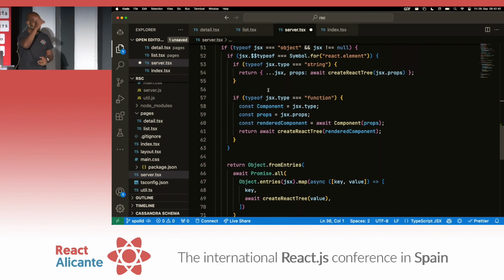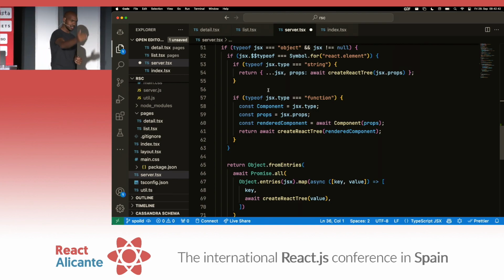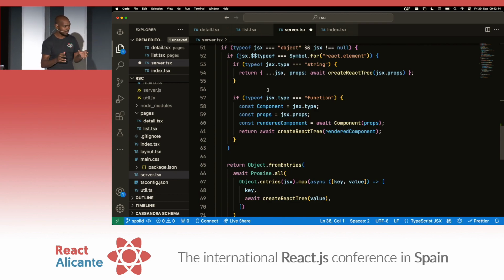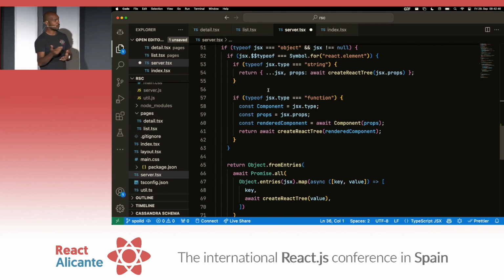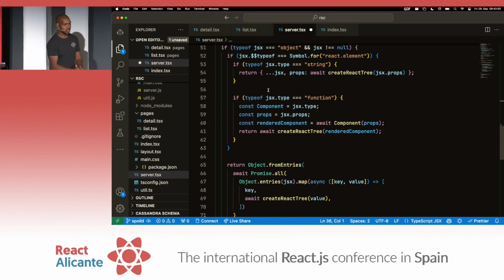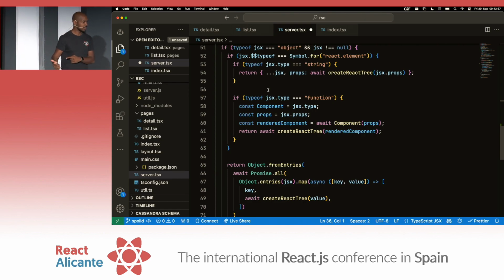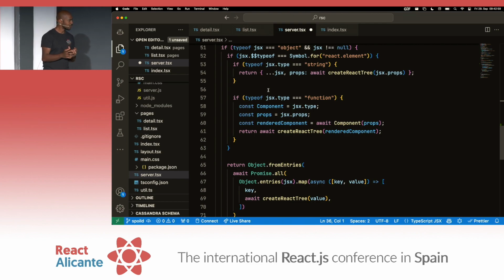That's it. Once we have an object, a deeply nested object of components full of data fetched things, we hand it over to render to string. And render to string does what render to string does. It turns it into an HTML string. That's the flow of React server components. So you can use server components with server-side rendering. That's what's happening here. Or you cannot. You could just turn it into a JavaScript object and send it to the client side. And then React on the client side picks it up.